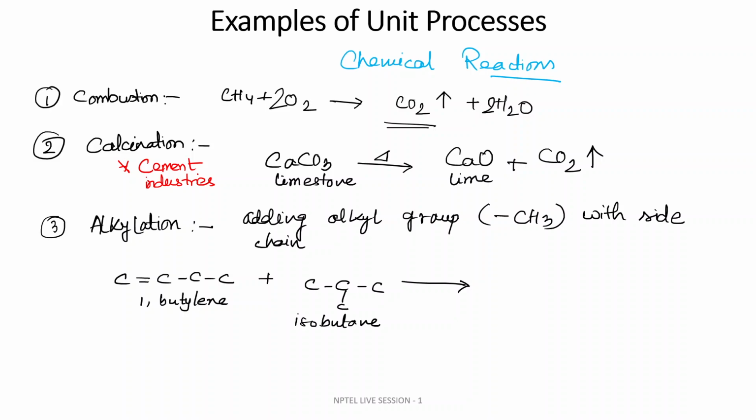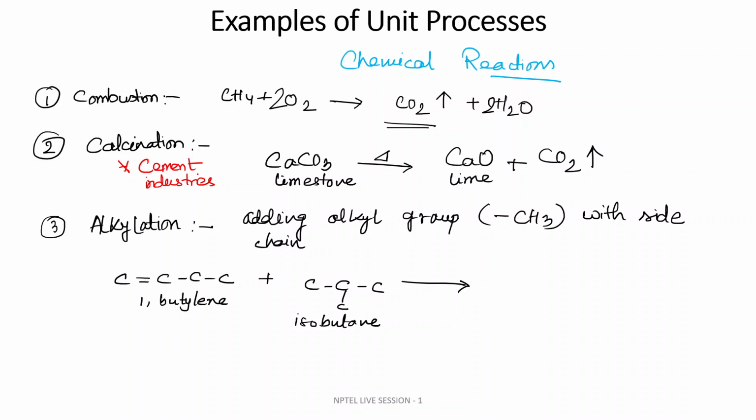We have to add some catalyst, or we have to provide heat, because some of the reactions are exothermic, some of the reactions are endothermic. So there are various parameters or factors that ultimately decide what will be the product out of your raw material.